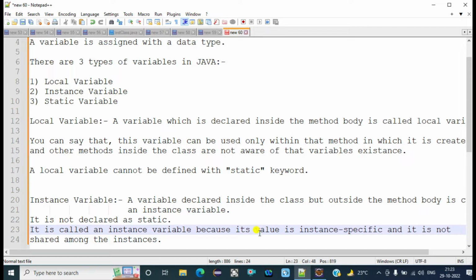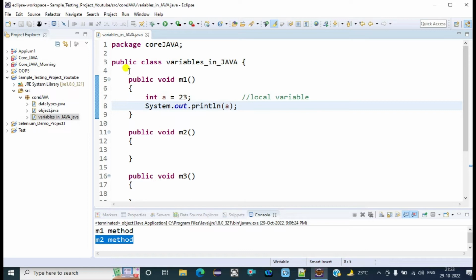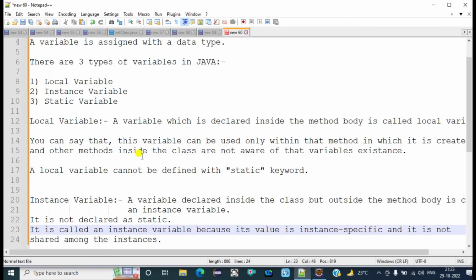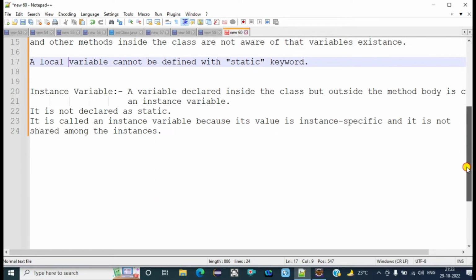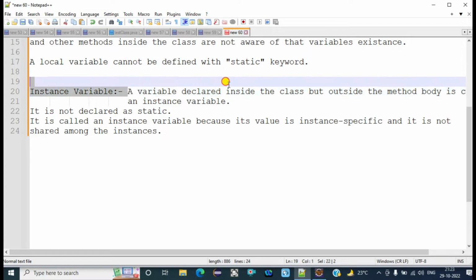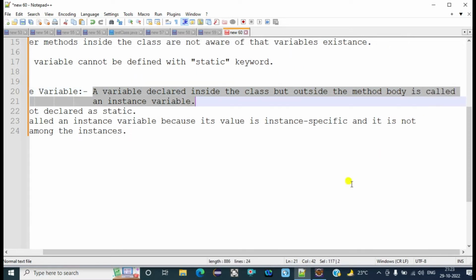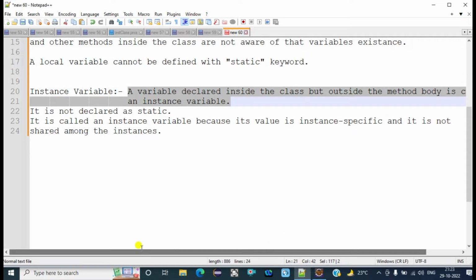Okay, so let's discuss that in the example. Suppose this is our class. What is the first point we have just written here? A variable declared inside the class but outside the method body is called an instance variable.